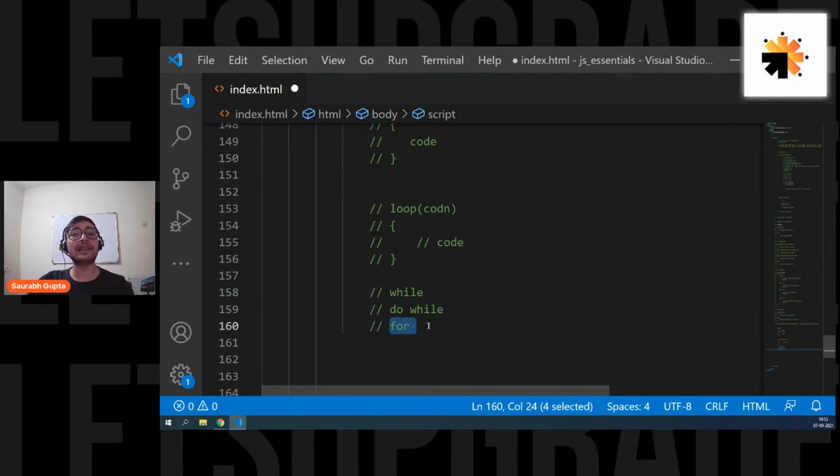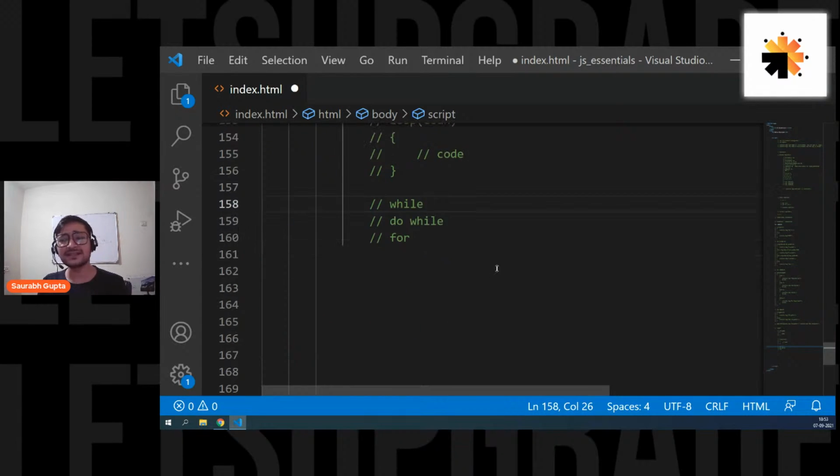These three loops are available almost everywhere, in almost all programming languages. For each may or may not be available, and map may or may not be available, but these are three loops that will always be available. Now you can say, sir, if the basic working of a loop is to repeat itself, and all of these three are loops, why do you have three ways? Why not only one, like while or for or do while? Why do we have three different keywords?